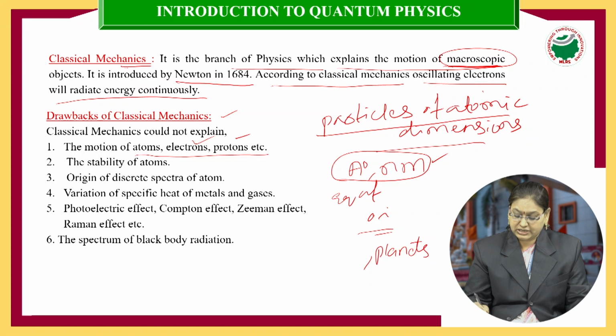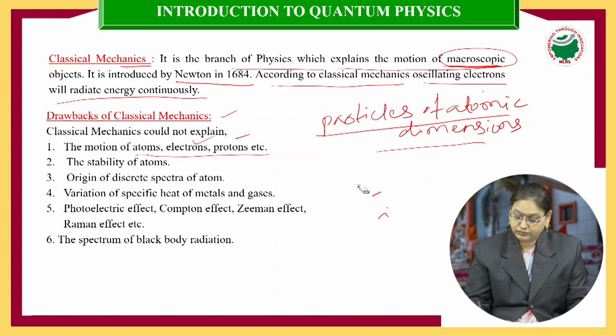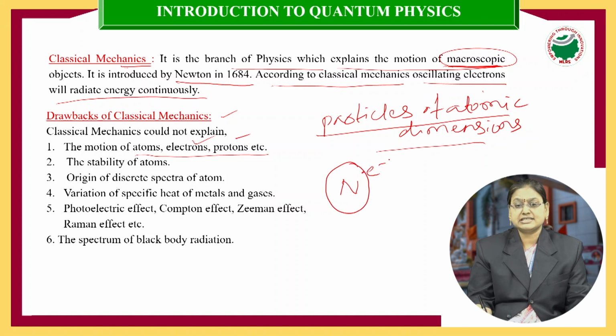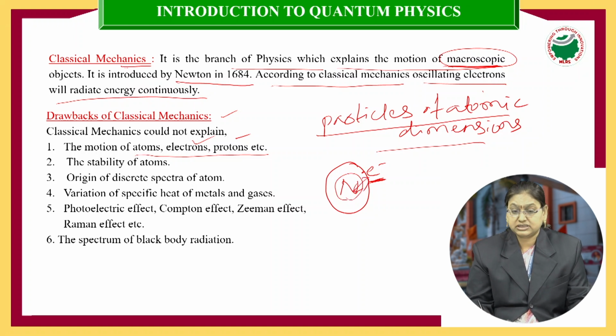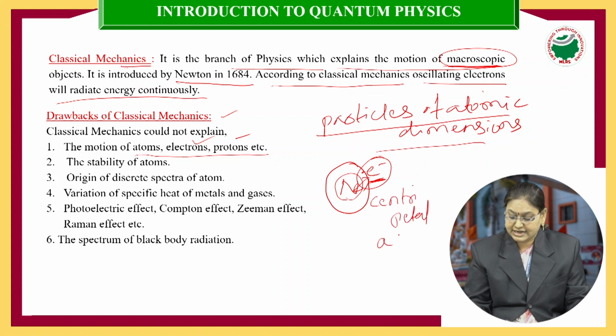And the next failure is the stability of atoms. We know that an atom consists of a nucleus at the center, around which electrons are revolving in circular orbits. According to classical mechanics, these negatively charged electrons experience an attractive electrostatic force due to the positively charged nucleus. So, due to the attractive force, they should come closer to each other. Secondly, the electron experiences centripetal acceleration.